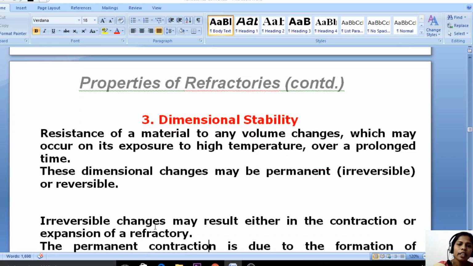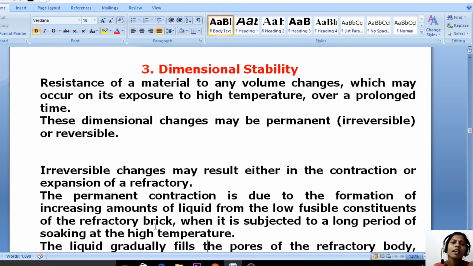And the next property is dimensional stability. It is the resistance of a material to any volume changes which may occur on its exposure to higher temperature over a prolonged time. These dimensional changes may be permanent or reversible. So what is dimensional stability here? Resistance of a material to any volume changes which may occur on its exposure to higher temperature over a prolonged time. These dimensional changes may be permanent or reversible.